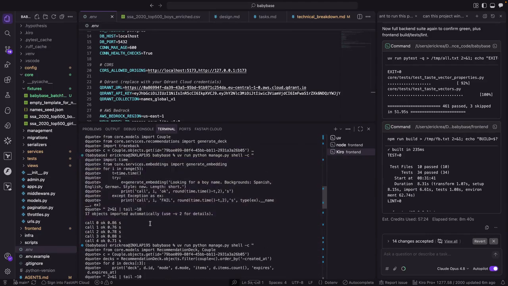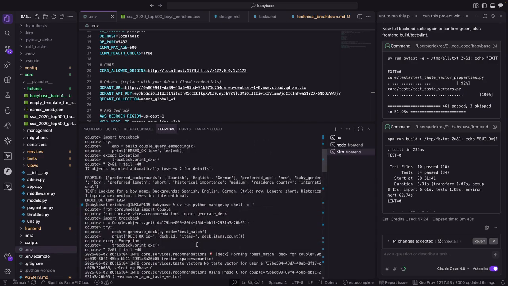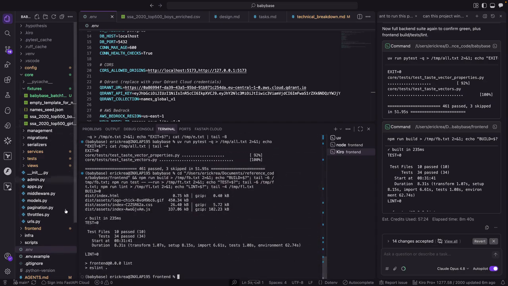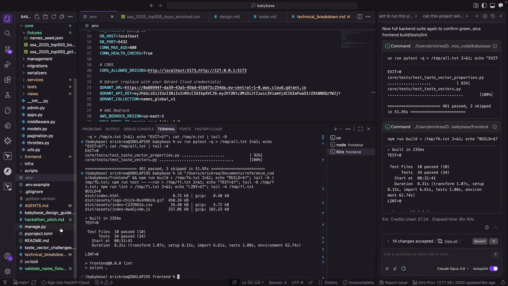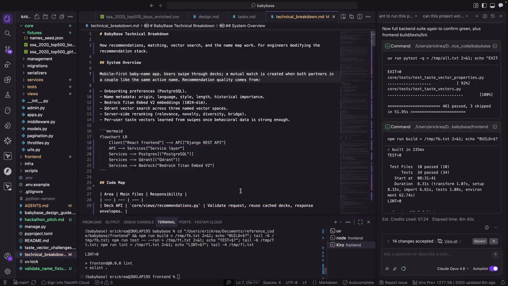So there's calls, there's a bunch of recommendations, and so on. Well, there's a very comprehensive technical breakdown here, in case you're interested in how everything's working. Django in the backend and React in the frontend with embeddings from AWS, Titan embeddings.